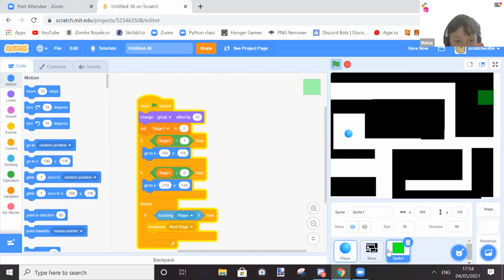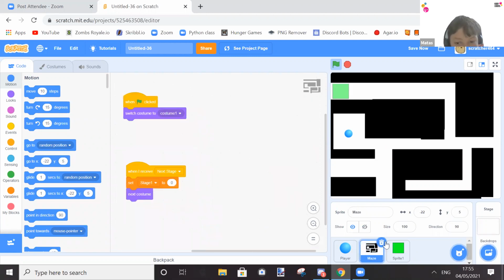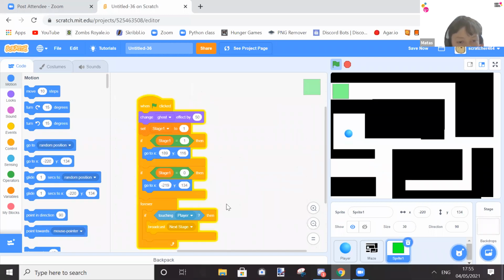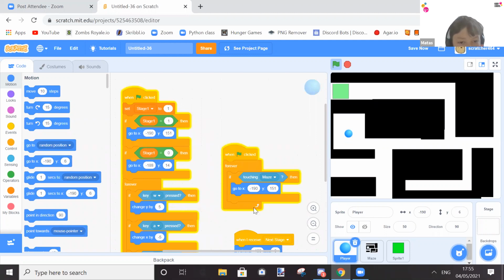The player's working, but this isn't. I'm not sure what is wrong with this.